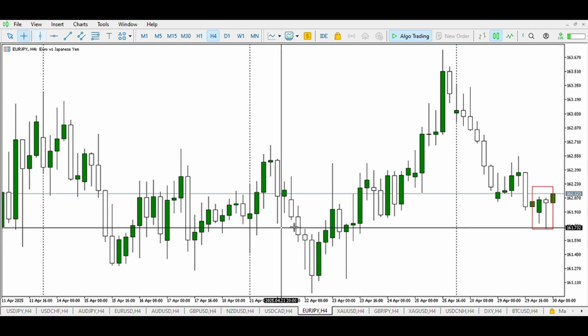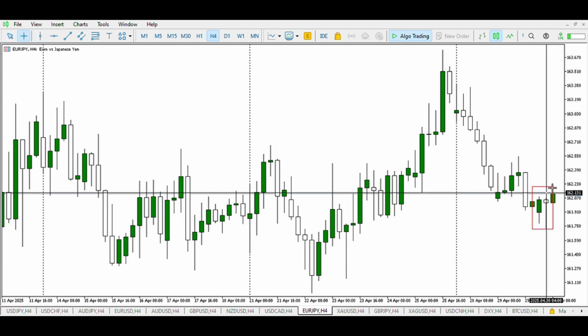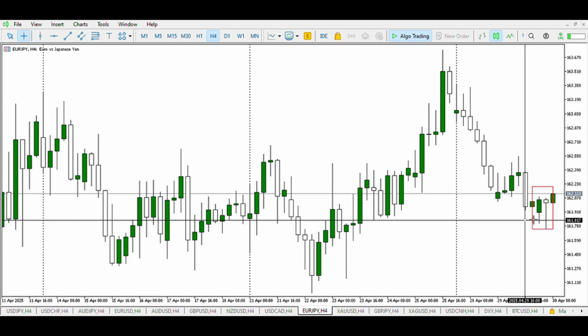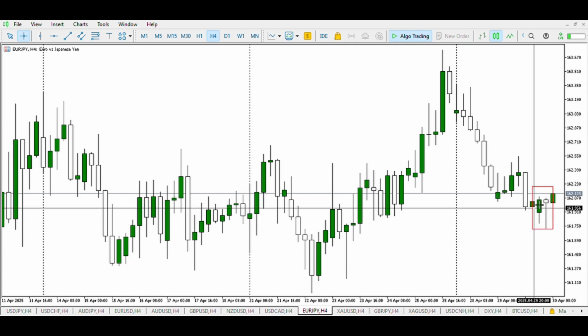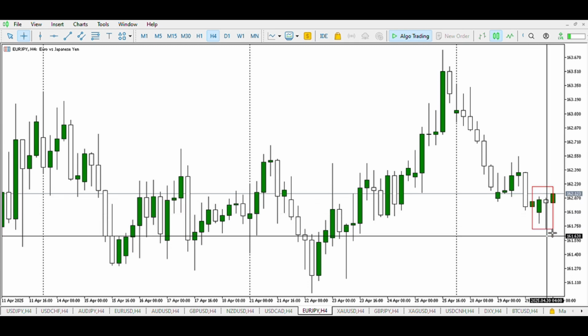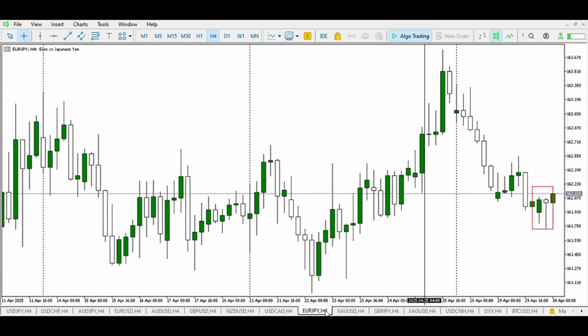When we read JPY, at the opening of the Asian session, what do we see here? We see buyers in this zone, and the second half we can see sellers pushing price down. However, we make no conclusion on this pair.